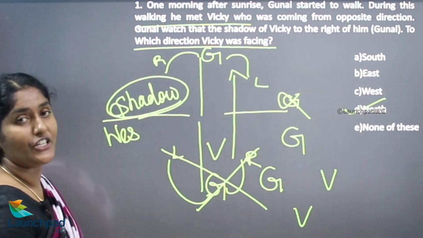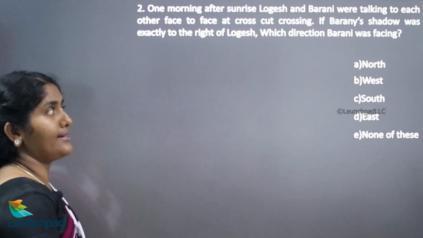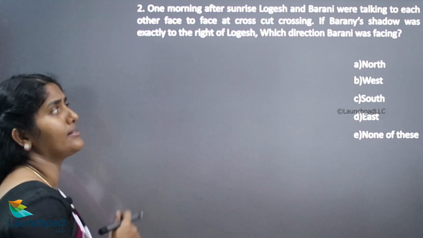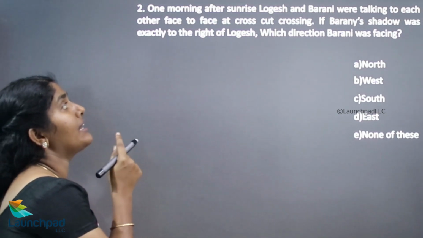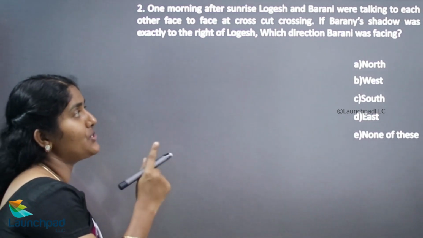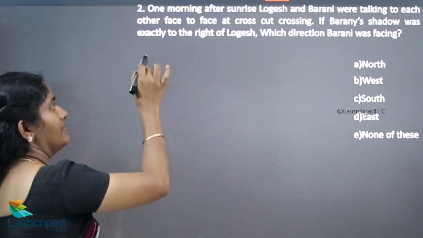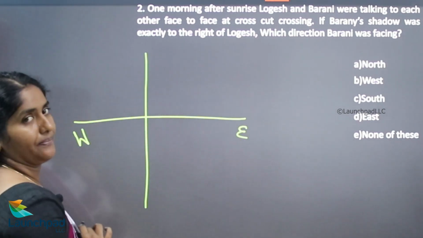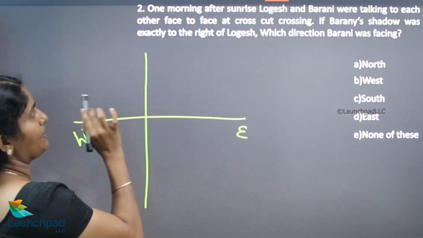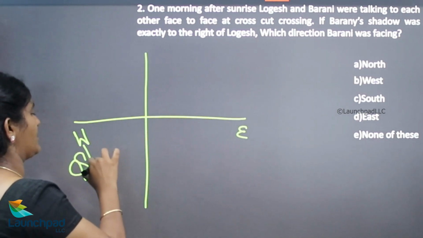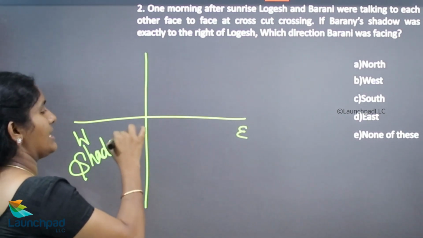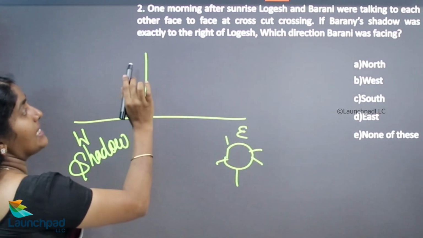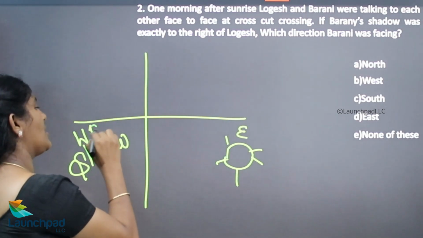We'll move on to the next question. One morning after sunrise, Lokesh and Bharani were talking to each other face to face at a crossing. If Bharani's shadow was exactly to the right of Lokesh, which direction was Bharani facing? Anyway, this is the east direction, this is the west direction. The shadow of a person appears on this side, that is west, because in the morning the sun is in the east direction. Now Bharani's shadow was exactly to the right of Lokesh.